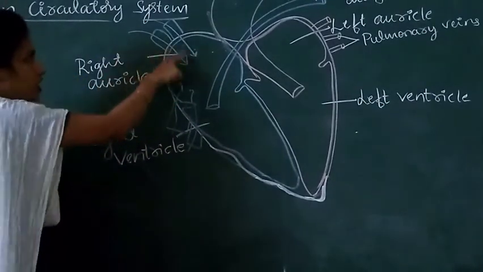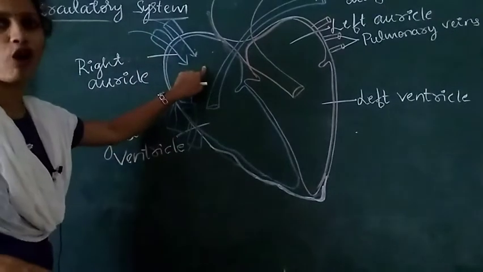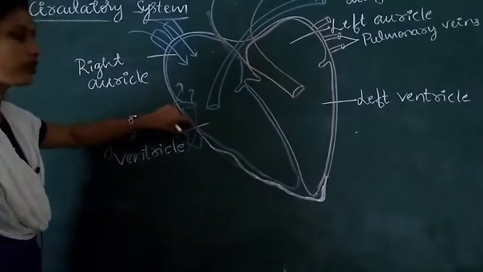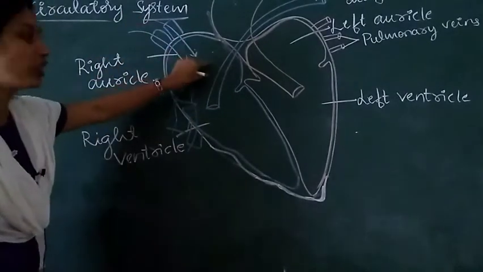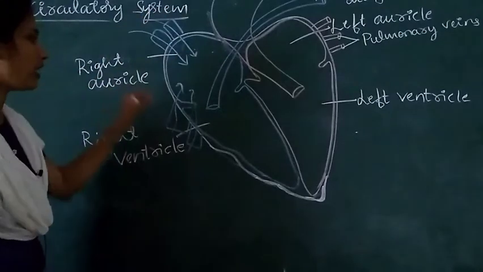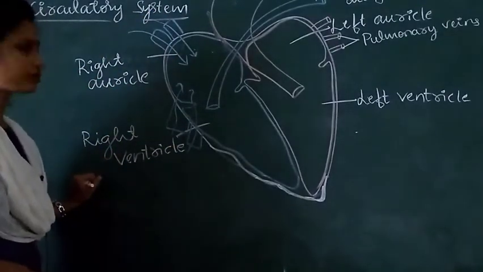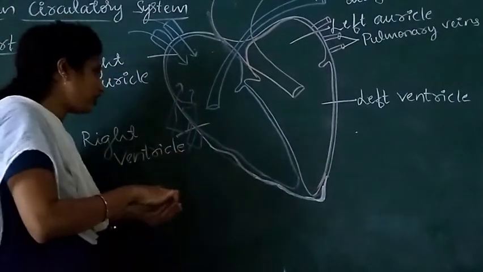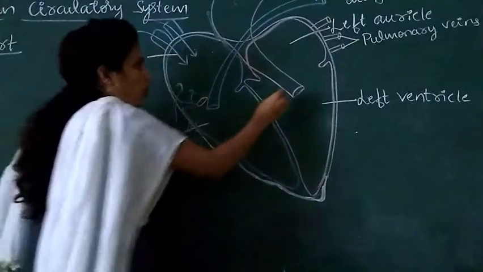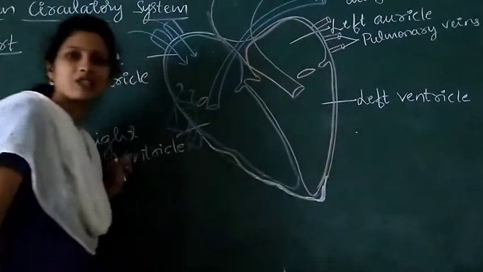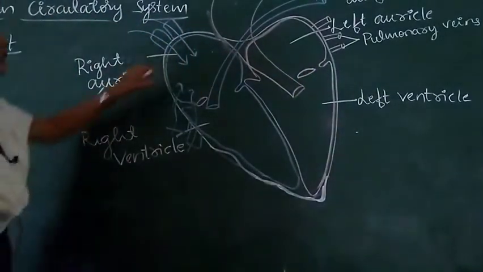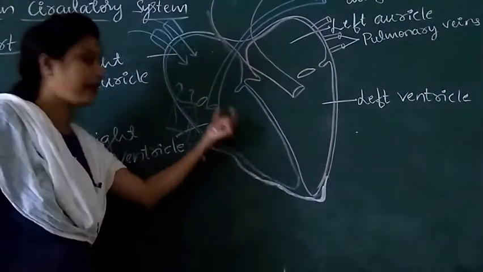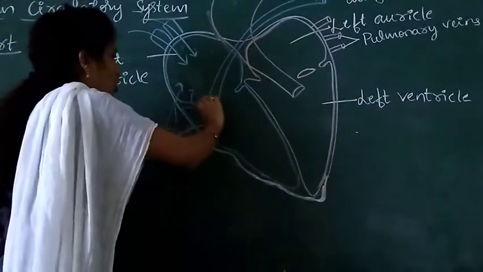Particularly, deoxygenated blood reaches the right auricle through the superior and inferior vena cava. Then, from the right auricle, blood reaches the ventricle. Between the auricle and ventricle, valves are present. Bicuspid, tricuspid valves are present. From the right auricle, blood reaches the right ventricle. And remember, this blood is deoxygenated.